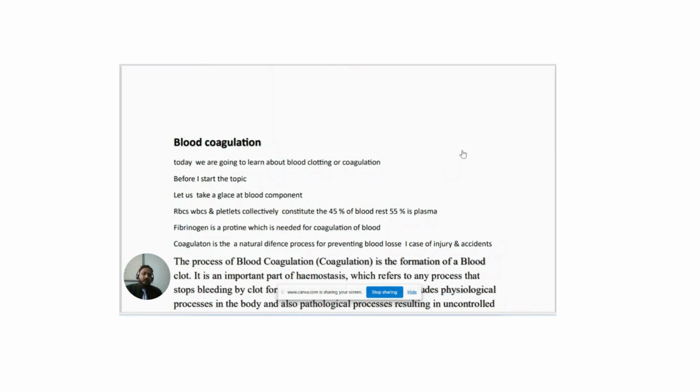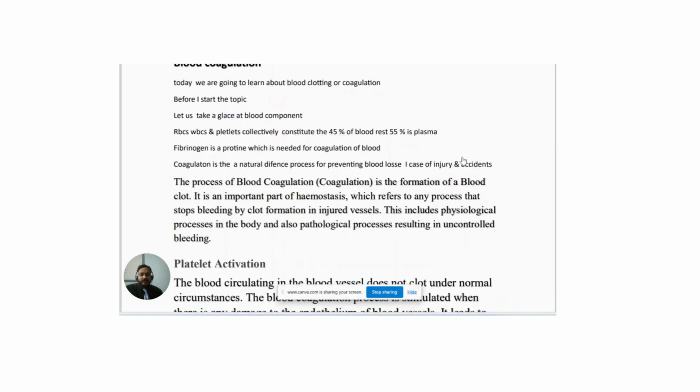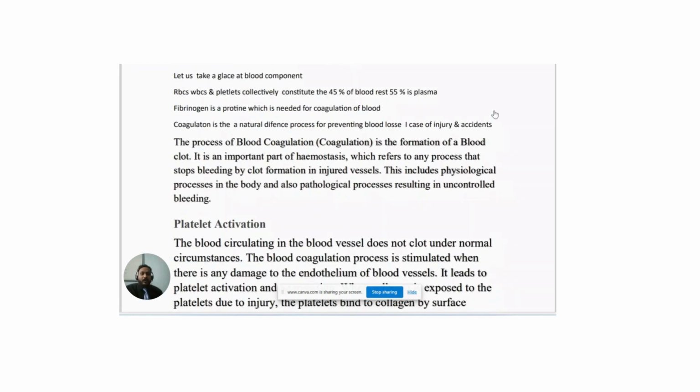Fibrinogen is a protein which is present in blood. It is responsible for coagulation of blood. Actually, coagulation is a natural defense process for preventing blood loss from the body in case of injury and accidents. The process of blood coagulation is the formation of a blood clot.